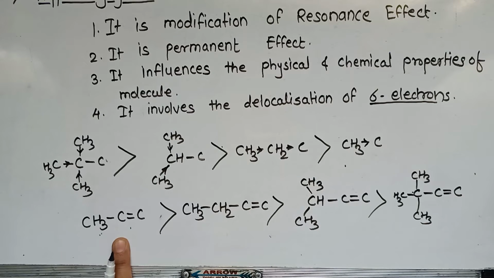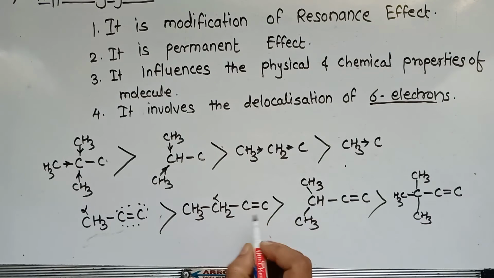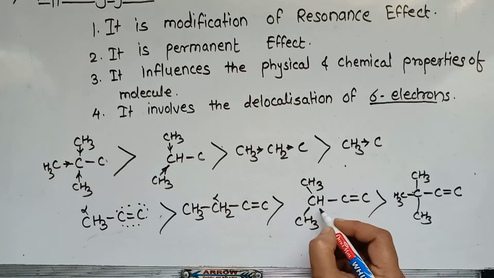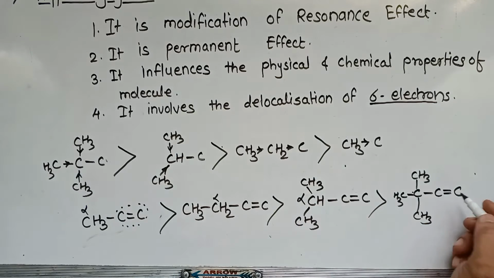This behavior is explained by the concept of hyperconjugation. Why does this order get reversed? It is explained by the concept of hyperconjugation. How? Then we discuss here. Here is the functional group. This is the alpha carbon atom, this one is the alpha carbon atom in this case, here this is the alpha carbon atom, and here this one is the alpha carbon atom.